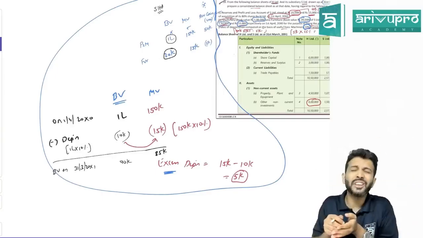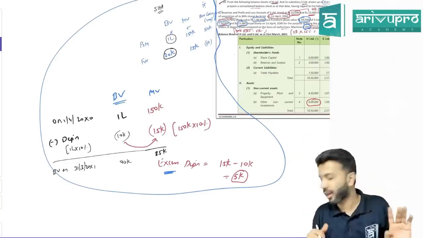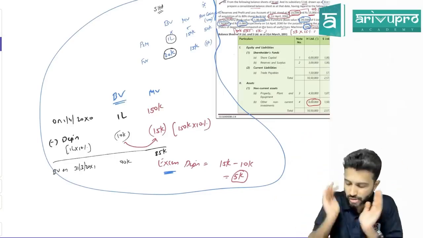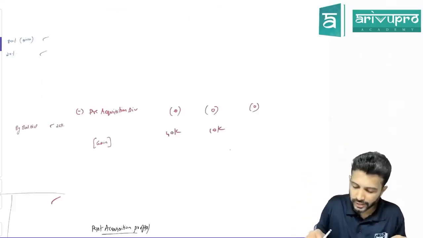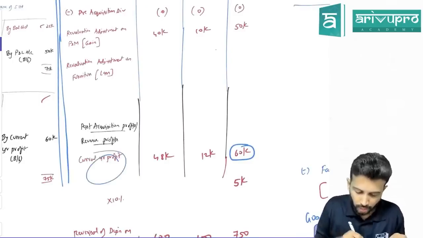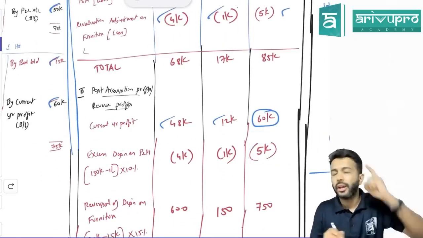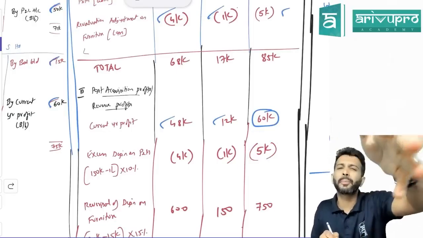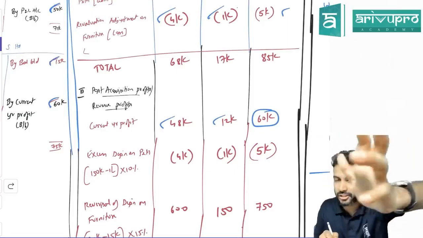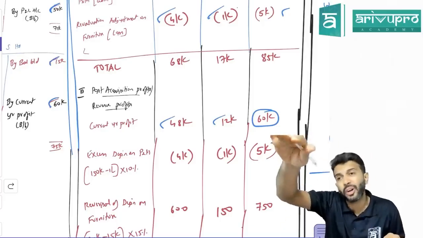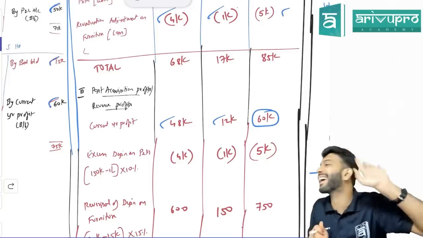That means this depreciation adjustment will come under pre-acquisition profit side or post-acquisition profit side? It will come under the post-acquisition profit side because normally we charge depreciation only at the year end. So on machinery, you will get extra depreciation. You should put it under post-acquisition profit. Okay, sir. How much is that extra depreciation? 5,000. Now you tell me, when you're charging some extra depreciation, P&L balance will be same or it will reduce? It will reduce. Hence 5,000, should I distribute as positive apportionment or negative apportionment?